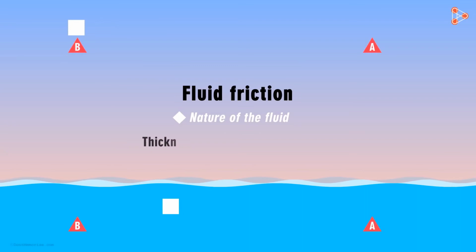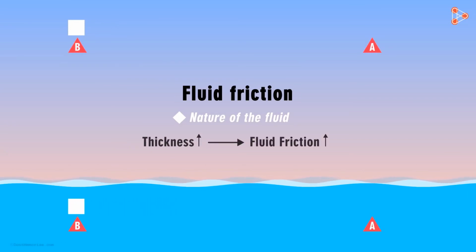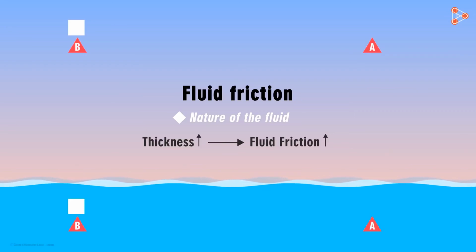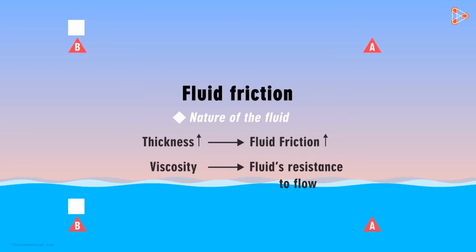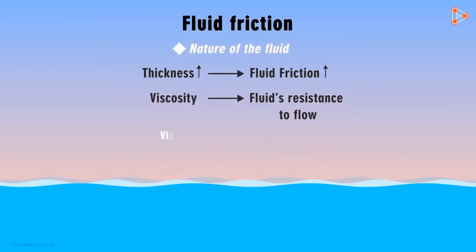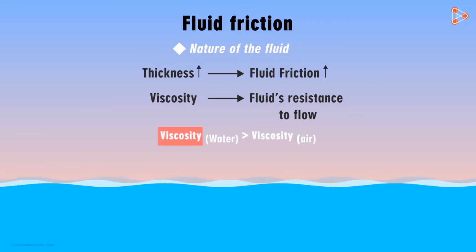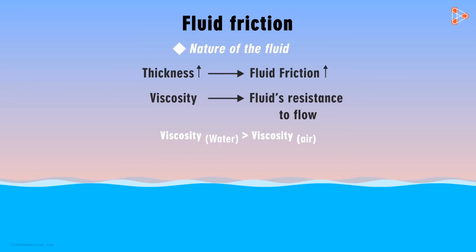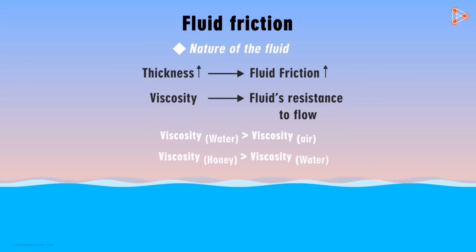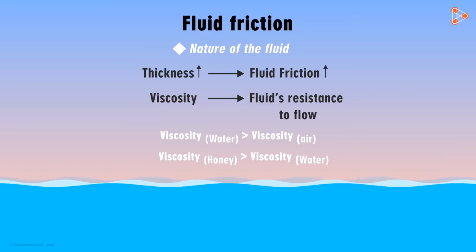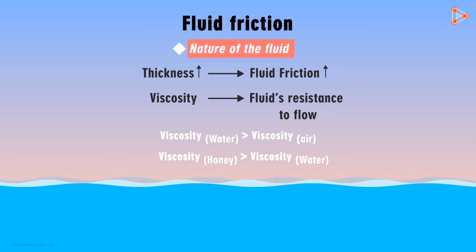Yes, more the thickness of the fluid, greater will be the frictional force acting on an object which moves through it. There's a term which describes a fluid's resistance to flow. It's called viscosity. So here we can say that water is more viscous than air. Higher the viscosity, more will be the resistance offered by that fluid. Honey is more viscous than water, which is why it offers more friction than water. That was the first factor affecting fluid friction, the nature of the fluid.